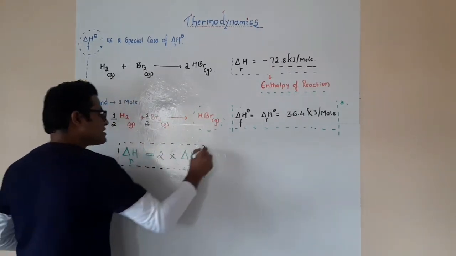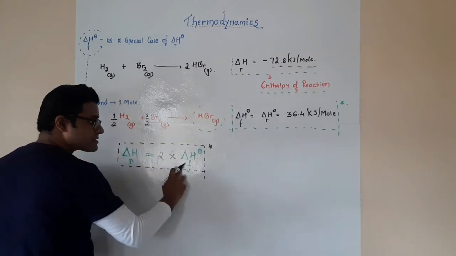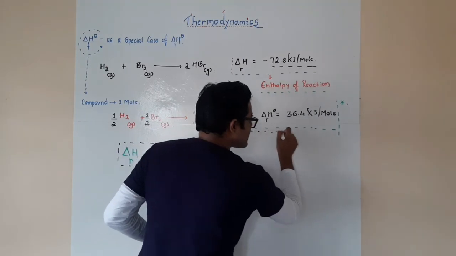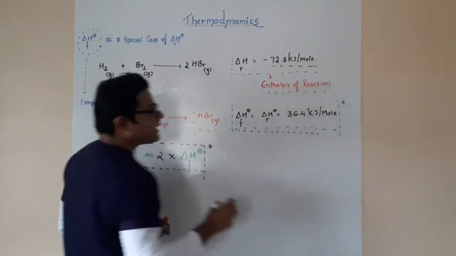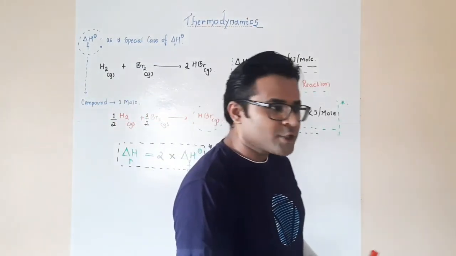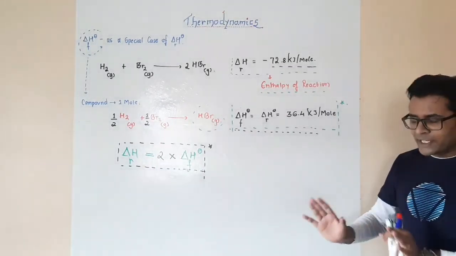Alright, so this is how the relationship between enthalpy of reaction and standard enthalpy of formation goes by. So make sure that you have observed every single thing very carefully.